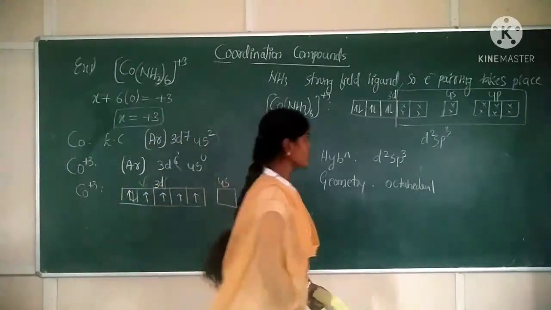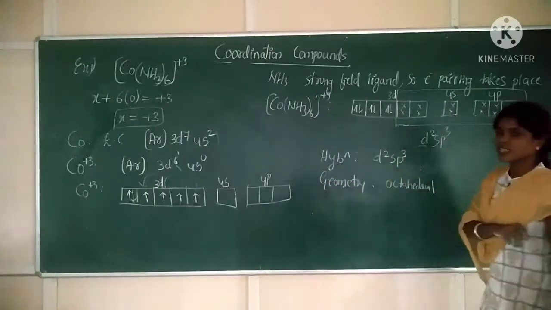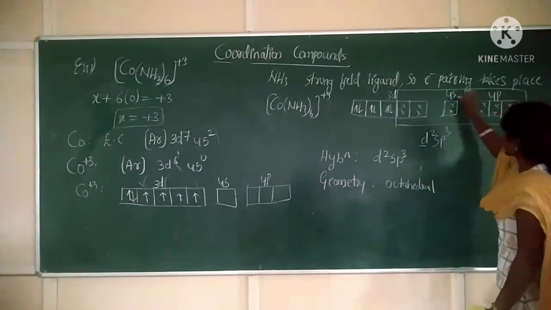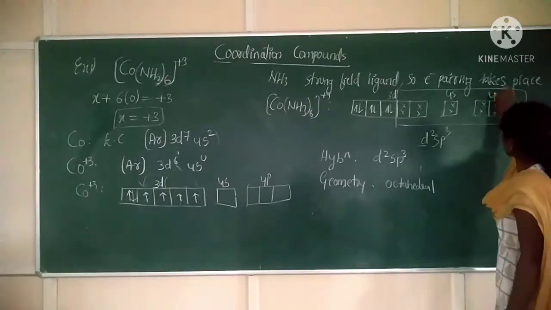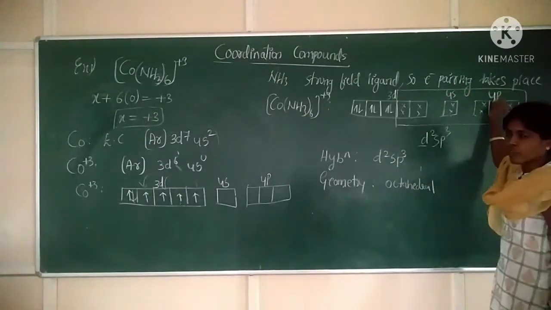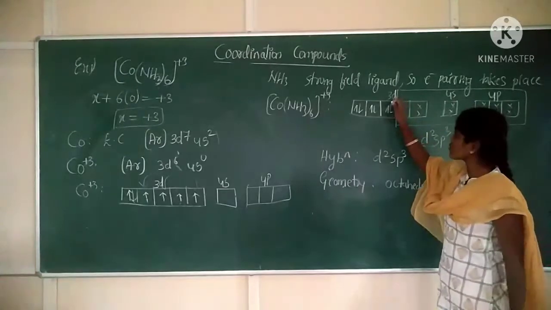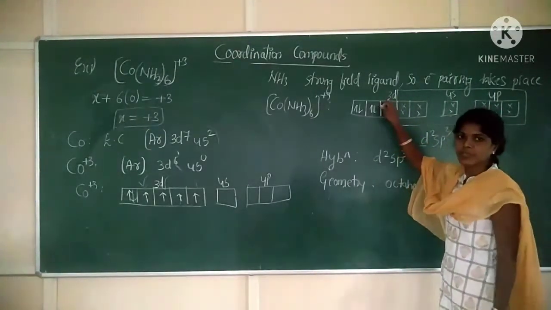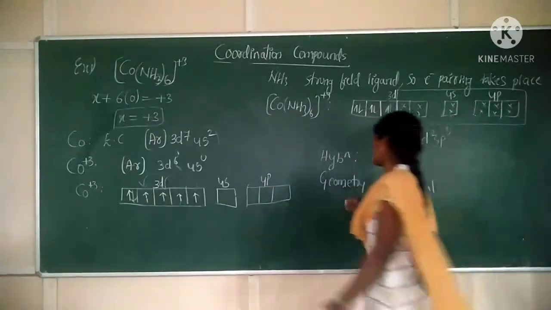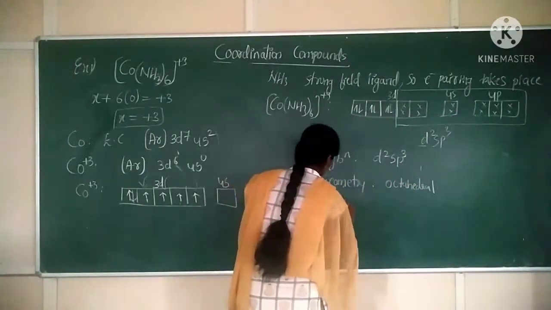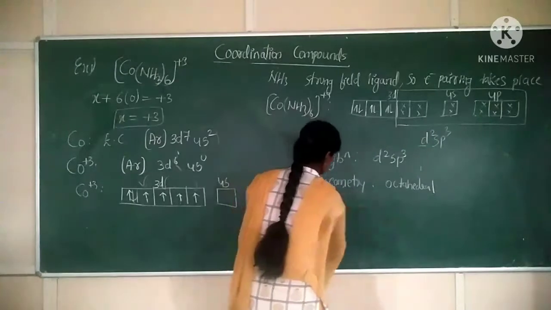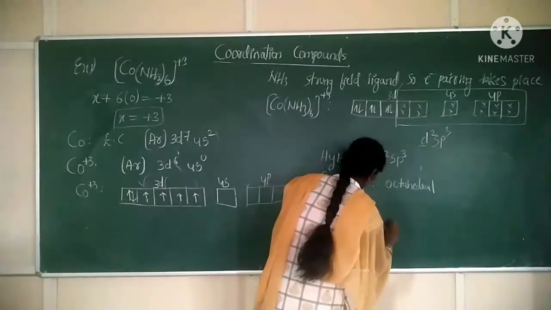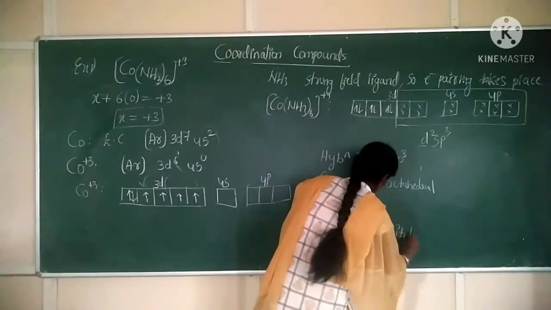Inner orbital means what? (n-1)d orbitals are used, which are inner. The s and p orbitals have principal quantum number 4. Now for the d orbitals, the principal quantum number is 3, meaning (n-1)d orbitals. So we call it an inner orbital complex.